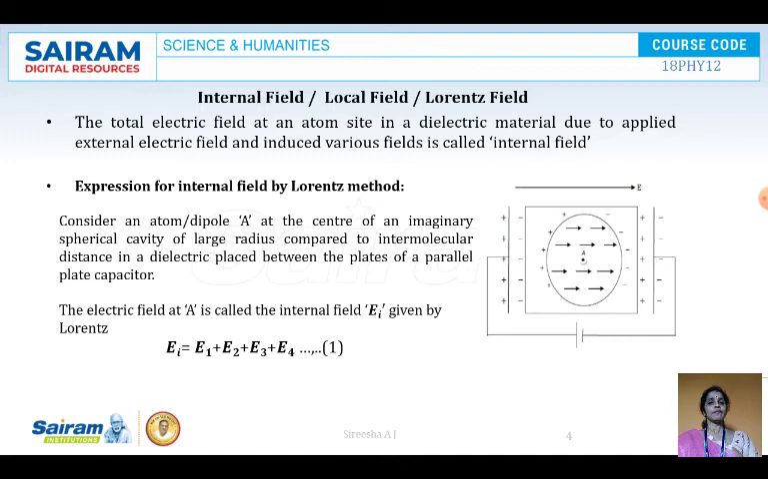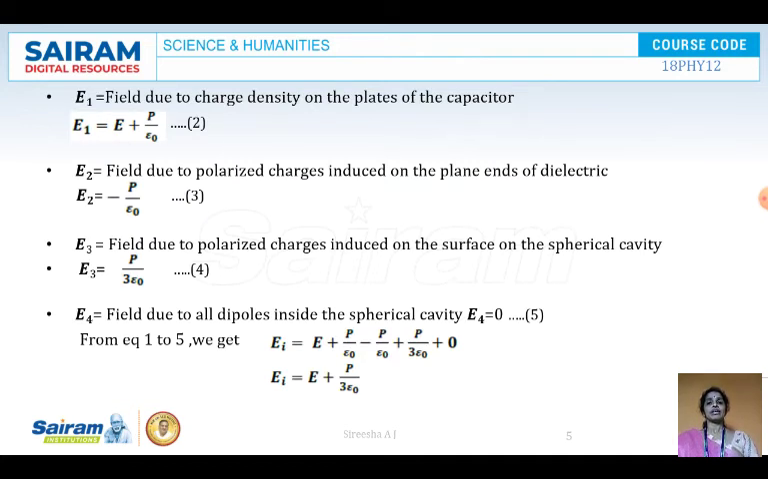We have seen in the definition that the internal field is the sum of the applied electric field and the various internal fields that are being developed. This is equation 1. Now what is E1? E1 is the field due to the charge density on the plates of a capacitor. That is, E1 is equal to E plus P by epsilon naught. E1 is nothing but the field due to the charge density on the plates.